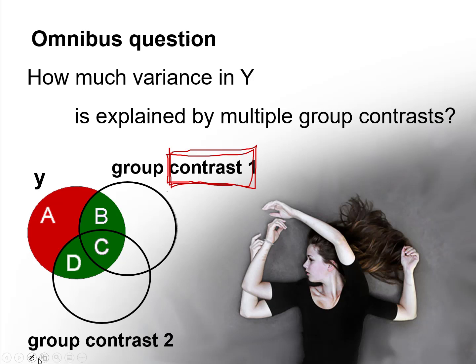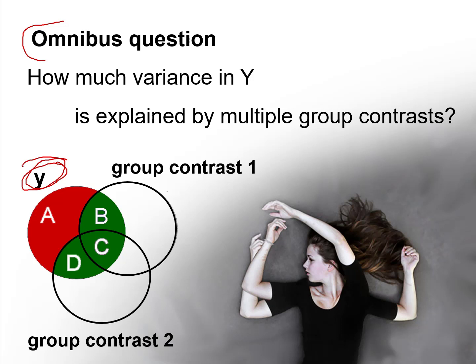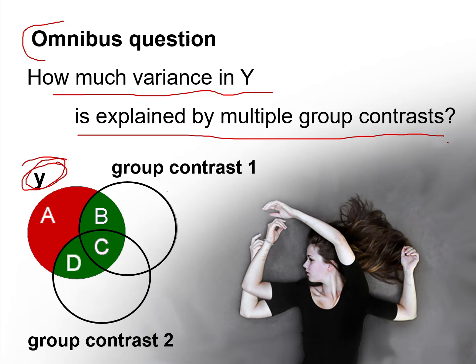And the thing is that if I have more than 2 groups, then I have more than 1 contrast. So now the omnibus question is going to be, how much variance in y is explained by all the contrasts taken together? Looking at all the different comparisons I can make between groups, how much variance in y is explained by all of them together? In other words, the omnibus question: how much variance in y is explained by multiple group contrasts. We're going to have more than just a single contrast to explain variance in y. And then that will tell us essentially, in general, is there a difference between groups?